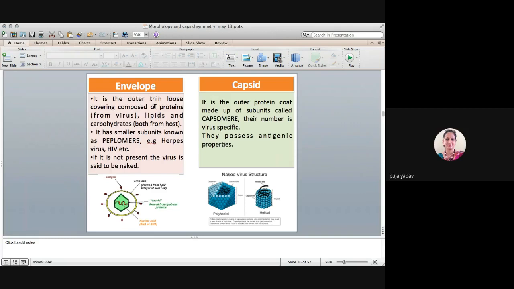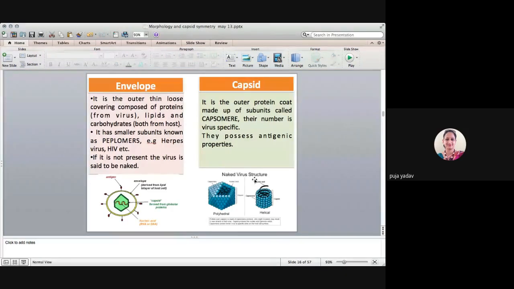So viruses may have an envelope. If they have an envelope, they are known as enveloped viruses. Some are naked viruses. The envelope's covering is composed of proteins derived from the virus, whereas the lipid and carbohydrate of the envelope are derived from the host. It has smaller subunits known as peplomers, like in herpes virus or HIV. If they do not have an envelope, they are known as naked viruses. The protein shell is known as the capsid. It is made up of subunits known as capsomeres, and the capsid possesses antigenic properties.